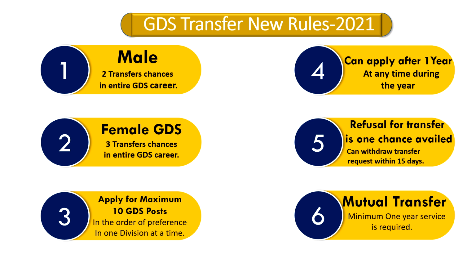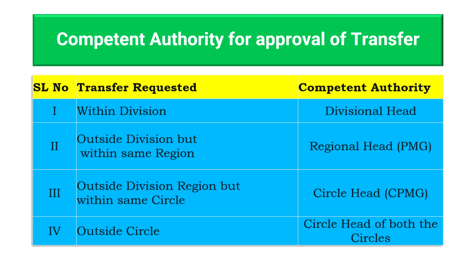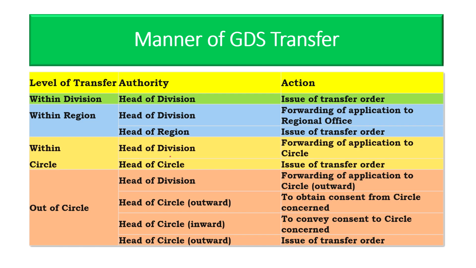Take a screenshot. The competent authority for approval of transfer: within the division it is the divisional head; outside the division but within the same region it is the regional head; outside the division or region but within the same circle it is the circle head; and outside the circle it is the circle heads of both circles. And the manner of GDS transfer, level of transfer: if it is within the division, the authority is the head of the division, and the action to be taken by him is issue of transfer order straight away.